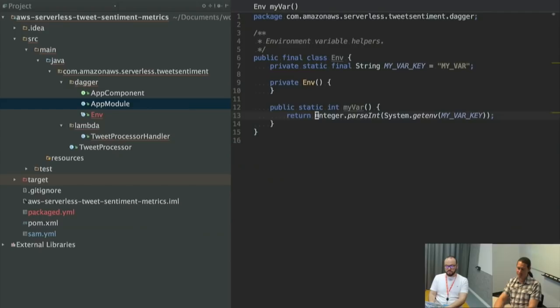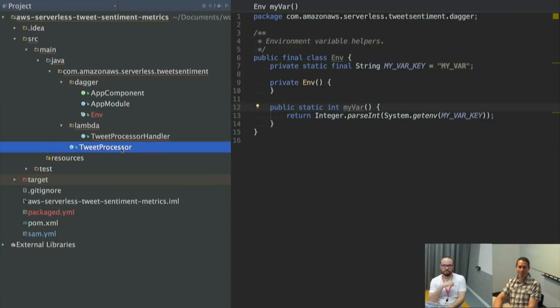Okay, so this handles the parsing, and you can put additional validation or some fallback behavior in here if you want, but I'm just keeping this one simple. I usually keep them pretty simple. But this is nice because from inside my code, my other best practice is that I don't put any details of environment variables in my regular business logic, since that's a detail of using Lambda.